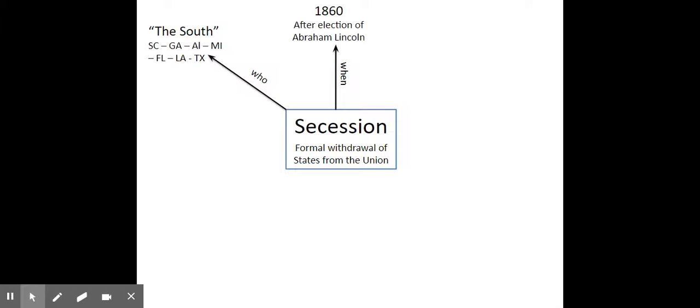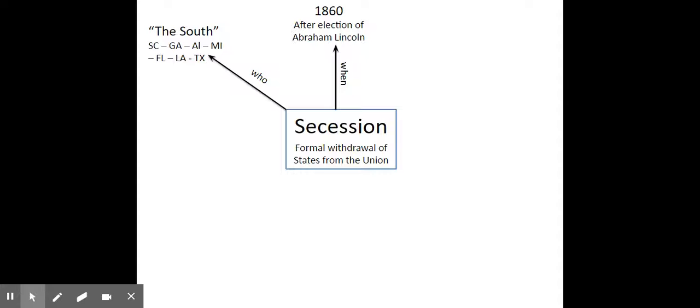Now, who's involved? Originally, it's 7 deep South states. You've got South Carolina first, Georgia, Alabama, Mississippi, Florida, Louisiana, and Texas. So you've got 7 deep South states. Now, when did they do this? 1860, after the election of Abraham Lincoln. Lincoln's election is the event that causes these states to secede.